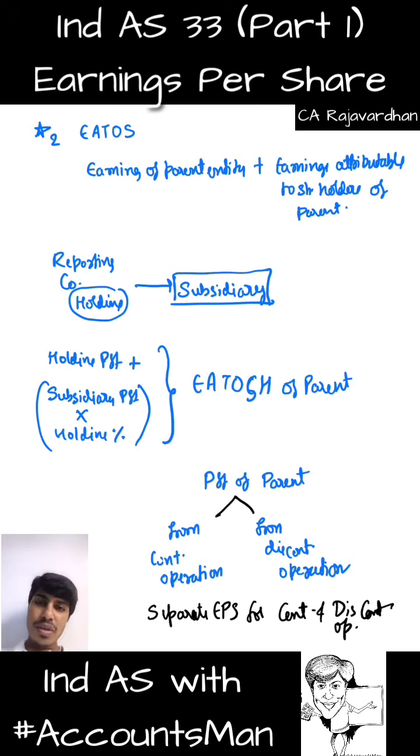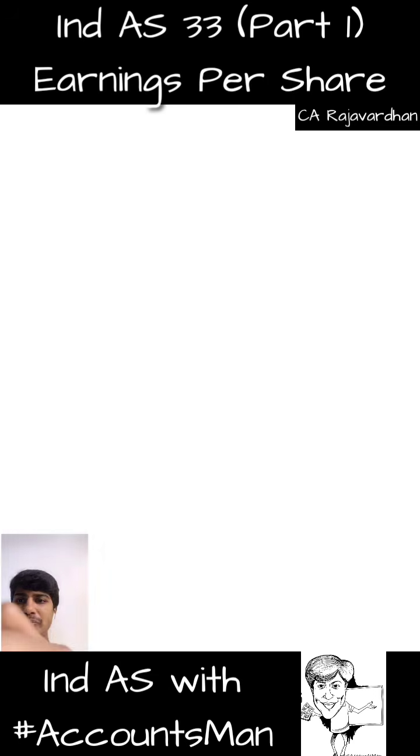Now, if you are there with me for this entire discussion regarding star number 2, then you might ask me a question. Sir, you told us with regard to earnings attributable to shareholders of parent from the subsidiary. Now, from the subsidiary, whatever we include, would that be added with the continuing operations or with the discontinuing operations? Interesting thing. We need to check such holding and subsidiary relationship. Is it continuing or discontinuing? Usually it is continuing.